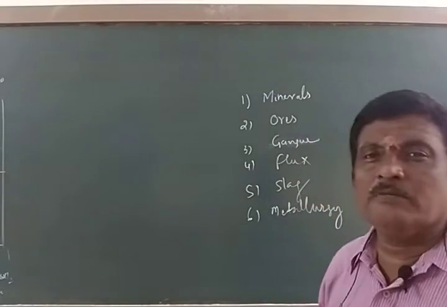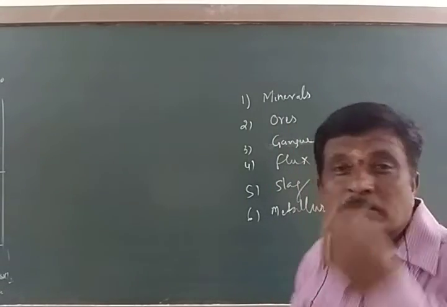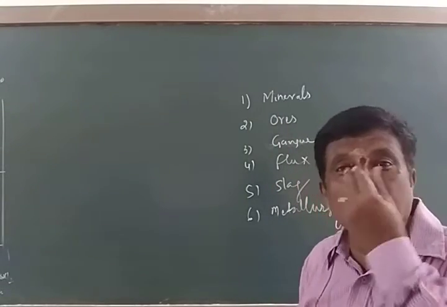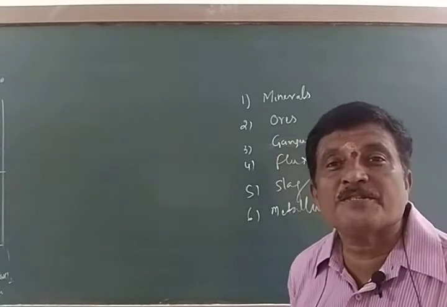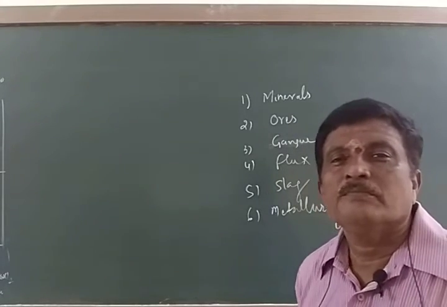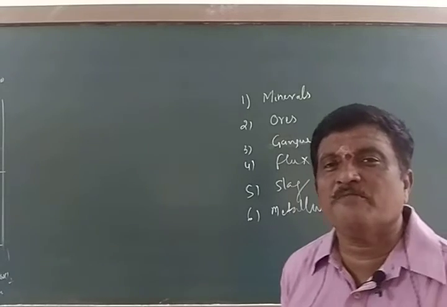So first we should highlight the meaning of these terms. Then we shall go for general principles of metallurgy.